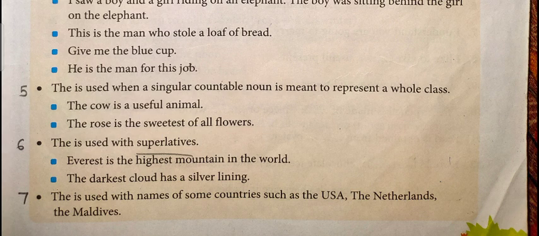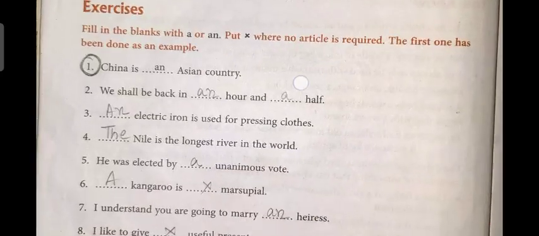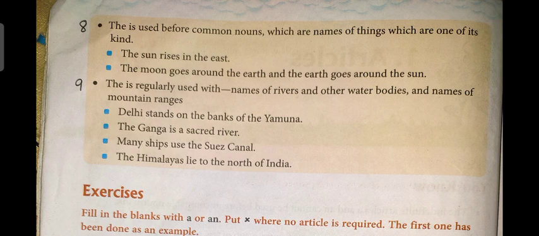Next rule: the is used before common nouns, which are the names of things which are one of their kind, like the sun rises in the east. Here sun is only one and east is only one direction, so we indicate the one thing with the use of the.